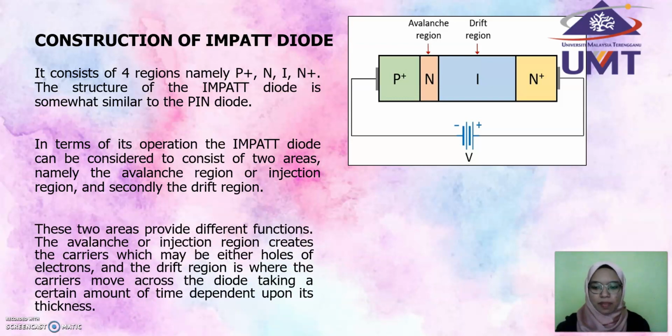Materials like gallium arsenide, silicon, and gallium are used for its construction, but gallium arsenide is more preferred because of low noise behavior. These 2 areas provide different functions. The avalanche or injection region creates the carriers which may be either holes or electrons, but the drift region is where the carrier moves across the diode, taking a certain amount of time depending upon its thickness.